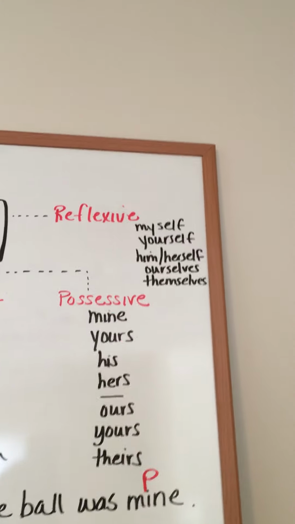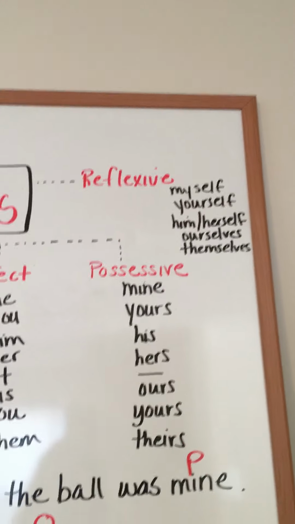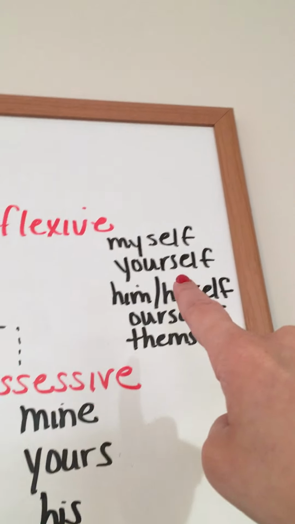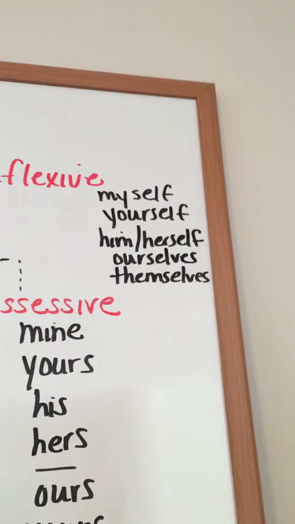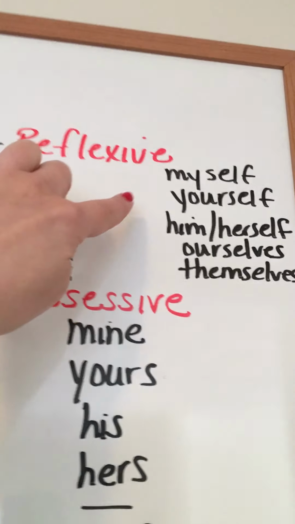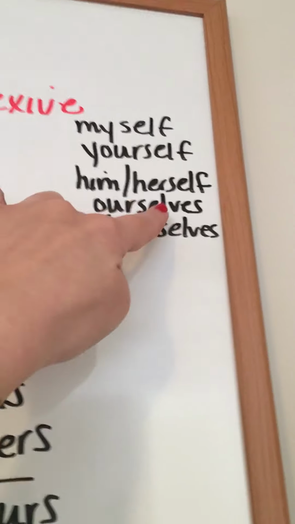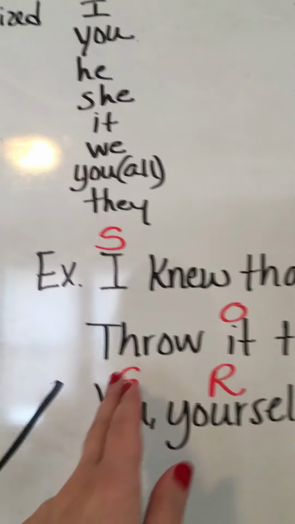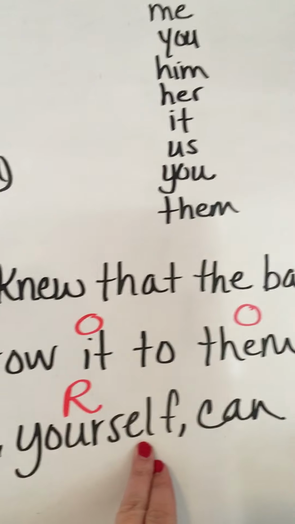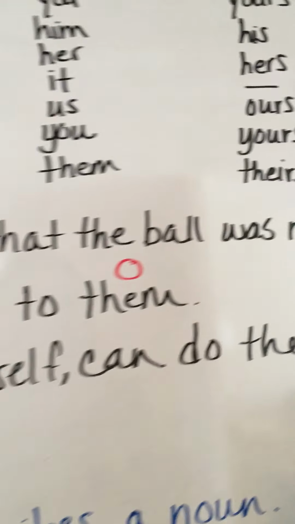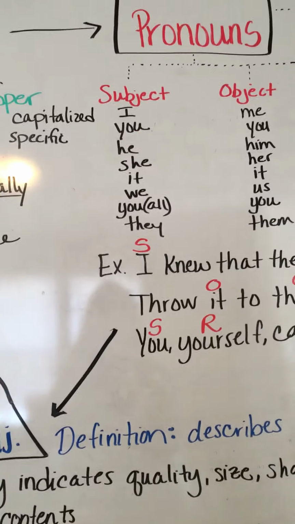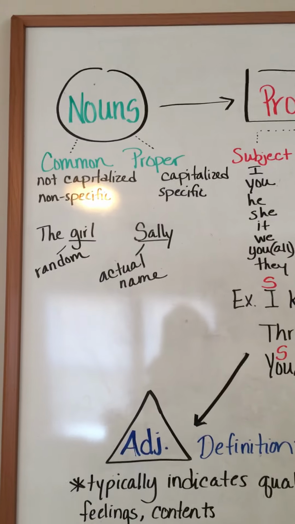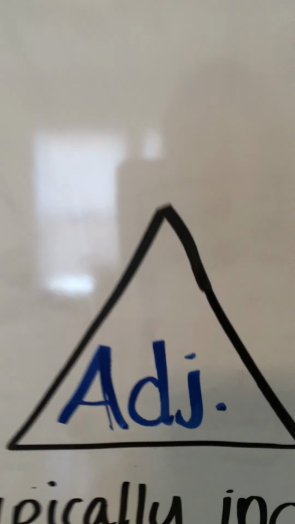Now the last kind of pronoun that we talked about in class is reflexive. Now think mirrors. When you look in a mirror, what do you see? You see yourself. The dead giveaway here is the word self or selves. If you see that attached to my, your, him, her, our, ourselves, you know you're dealing with reflexive. So the example here is you, subject pronoun, yourself, reflexive, can do the job. You yourself can click on this video. So that's a review of previously learned grammar mechanics.